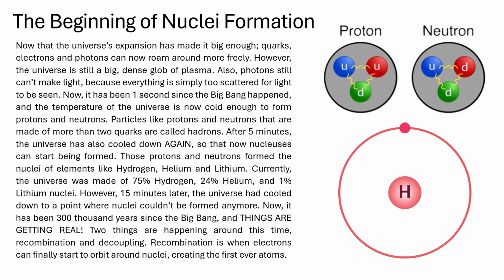So, as we can see on the right, the top 2 images are of a proton and a neutron. We can see that the proton is made of 2 up quarks and 1 down quark, while the neutron is made of 1 up quark and 2 down quarks, and they are in groups of 3 each, as you can clearly see. And the bottom is a hydrogen atom. There's a hydrogen nucleus, which is literally just a proton, and an electron orbiting it.